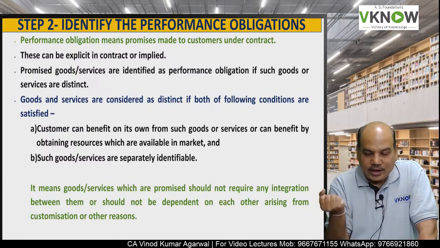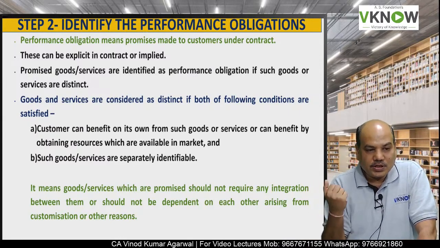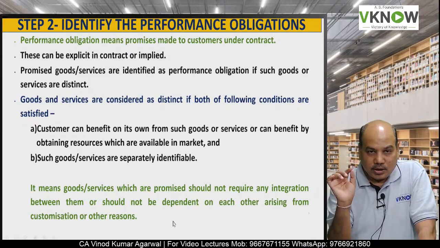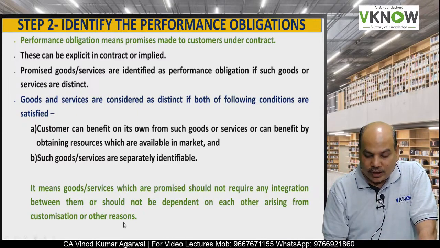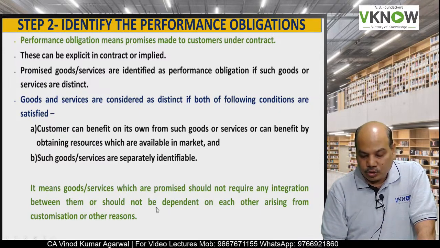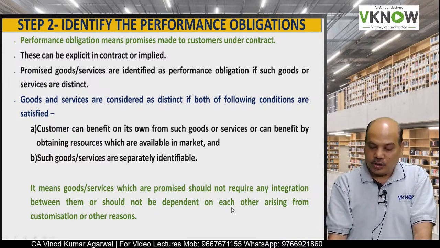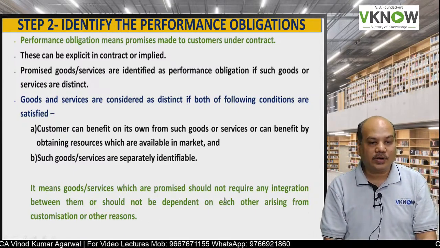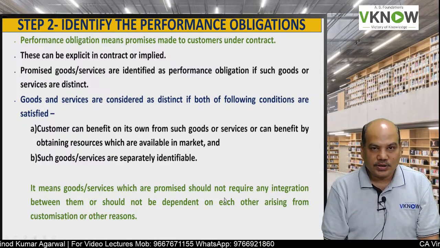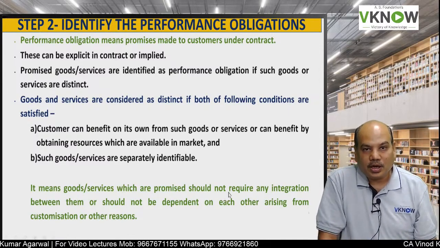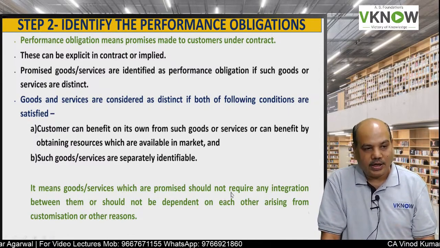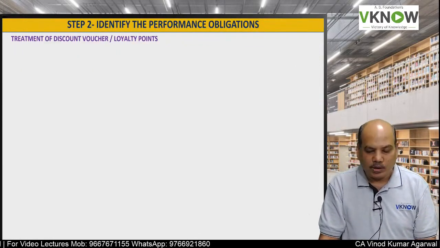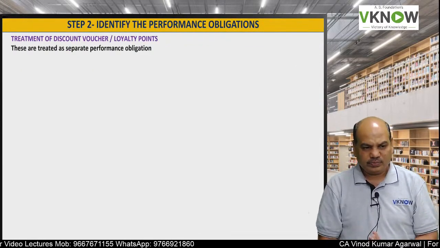You cannot get individual services, so they are not separately identifiable. So the items should not require integration between them or should not be dependent on each other arising from customization or other reasons, and they should not require customization. Then they are called separately identifiable. Then they will be treated as separate performance obligations.